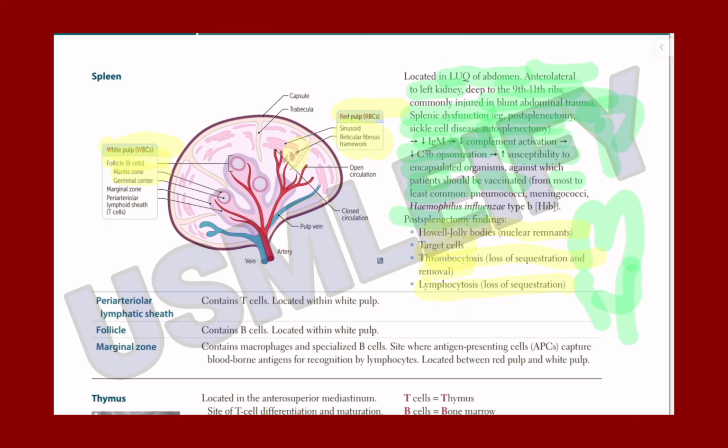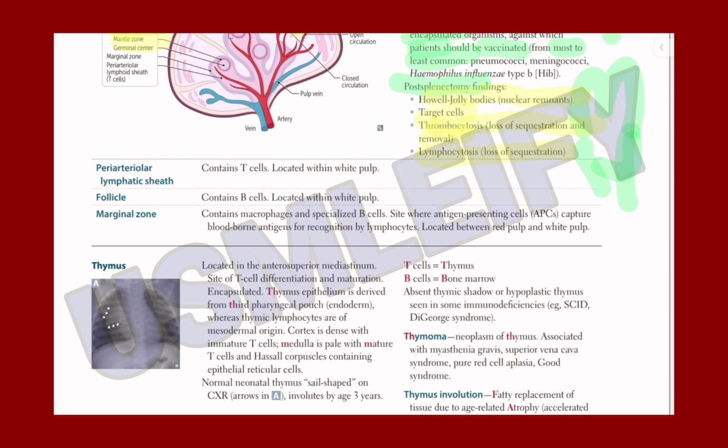If we talk about the main regions, you have a white pulp that contains lymphocytes, T and B cells, and antigen-presenting cells involved in the immune response, and the red pulp that contains RBCs and macrophages, and is for the RBC destruction of old and damaged cells.